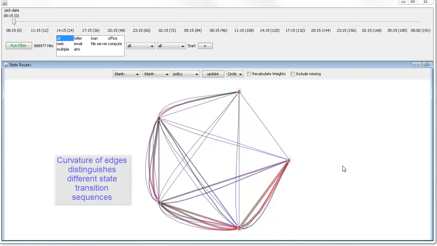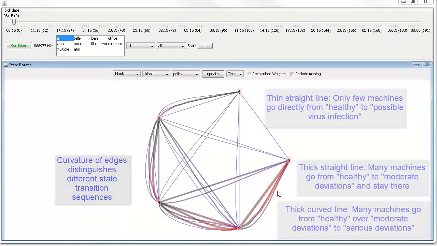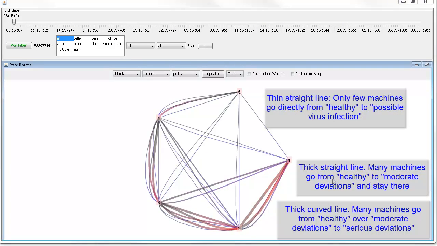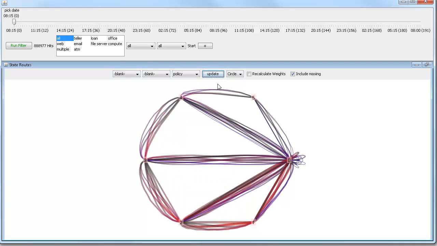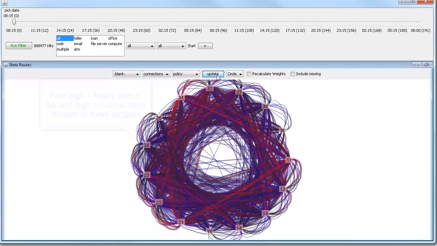In order to investigate this behavior, we use a higher-order state transition graph visualization that depicts how the machines pass through the various states. The first view shows machines traversing to higher policy deviation on multiple routes. Including the missing data of offline states, however, reveals that policy changes either happen gradually or through offline states. This graph can also depict combined states of different aspects and orderings.